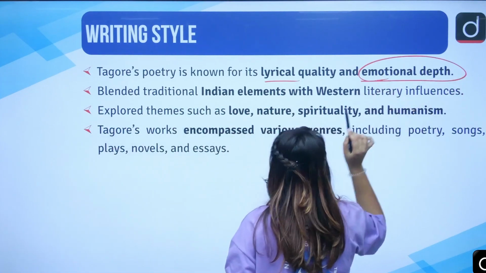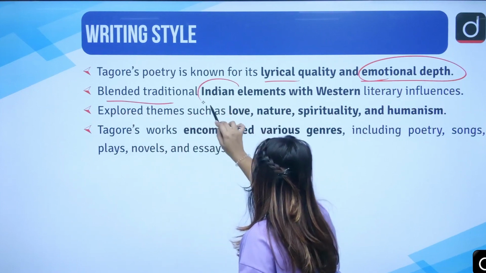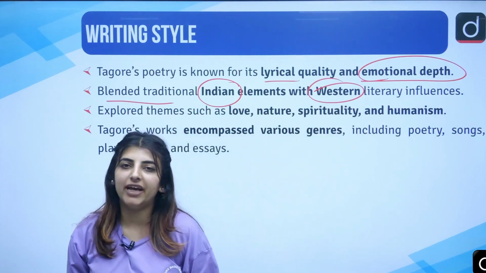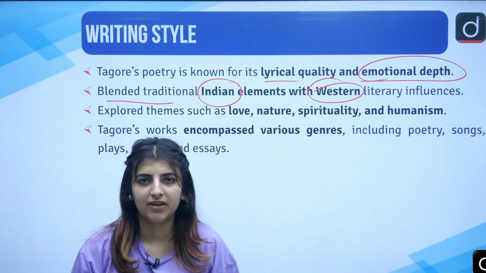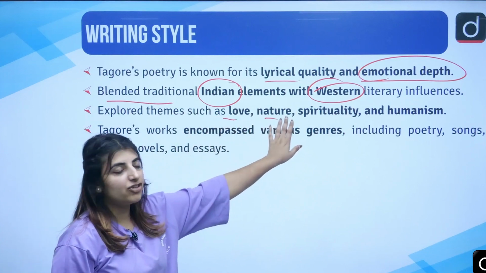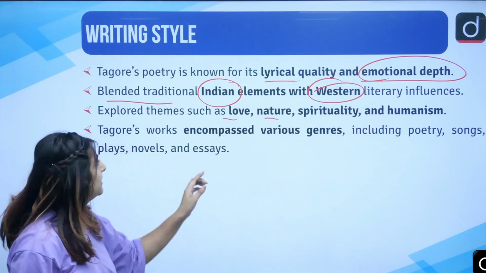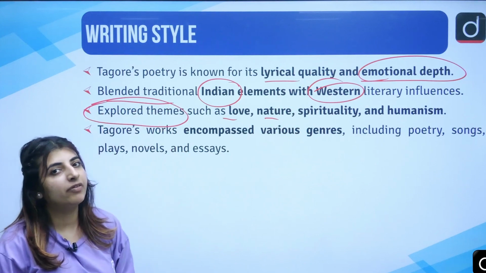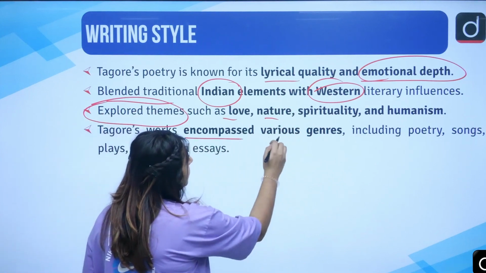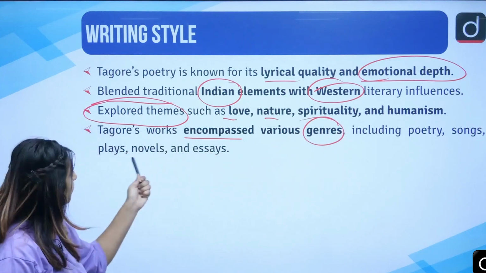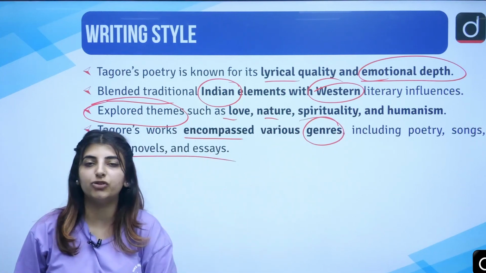Emotional depth can also be seen in his poetry. He blended, as we already talked about, Indian elements with Western literary elements and then produced a poem. Correct? Not only poems but other works as well. Love, nature, spirituality, humanism, these are certain major themes which can be seen in Tagore's poetry when we will be reading them. He encompassed various genres, including poetry, songs, plays, novels, essays, short stories, etc.